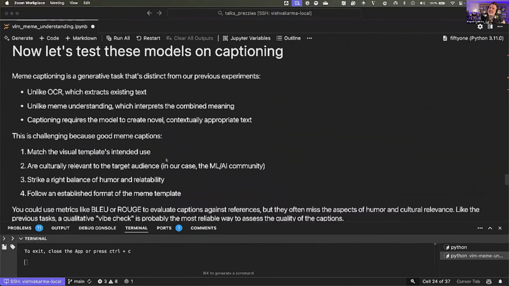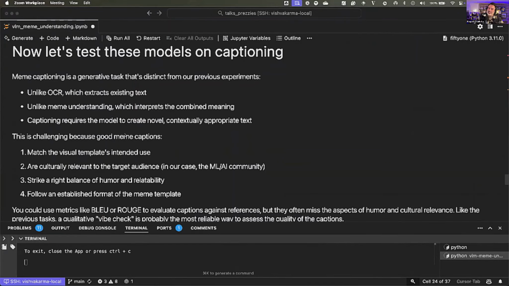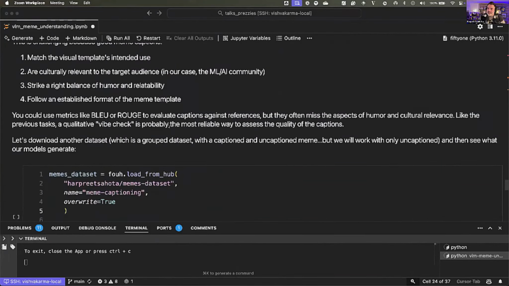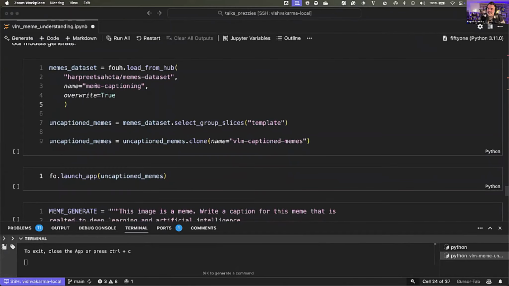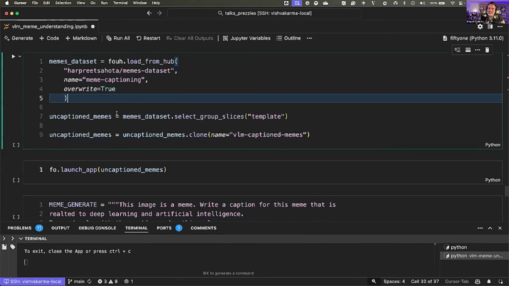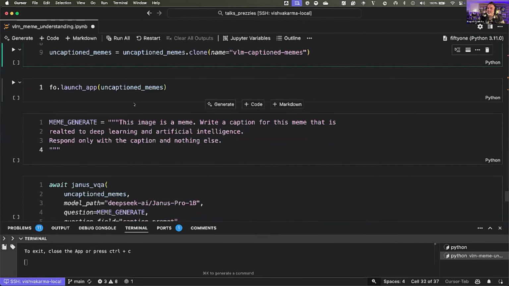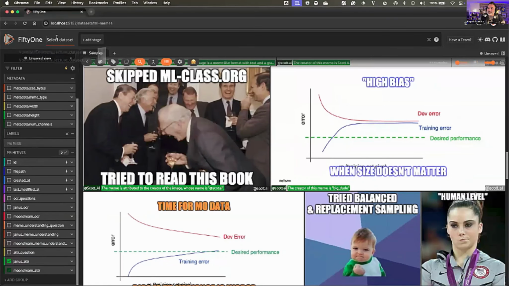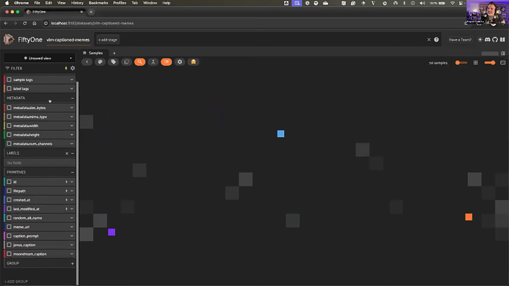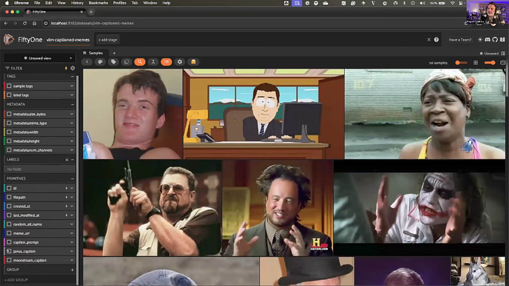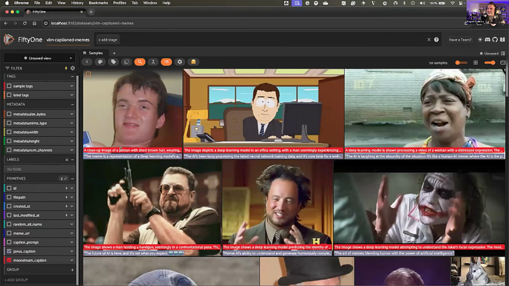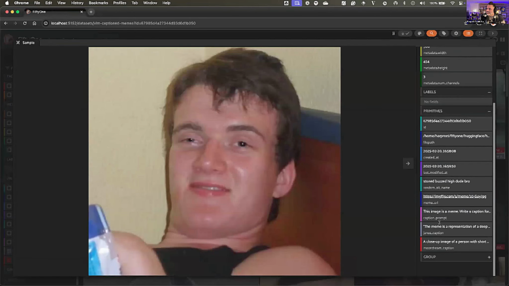Another thing that we can test these models on is captioning raw images as memes. So we're going to do that as well. There's another dataset that we're going to use, an uncaptioned dataset, and we'll see how well these models are able to caption these particular datasets. So we'll go here, VLM captioned memes. We'll look at the Janus caption and the Moondream caption. We can look at each one of these in more detail by clicking in and hovering over the appropriate field.